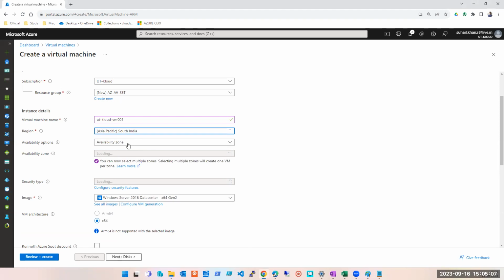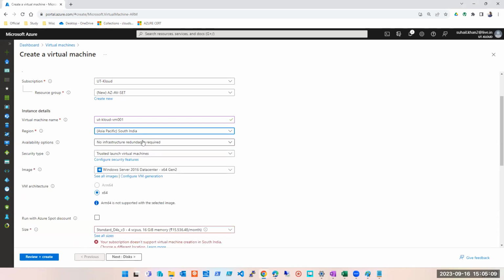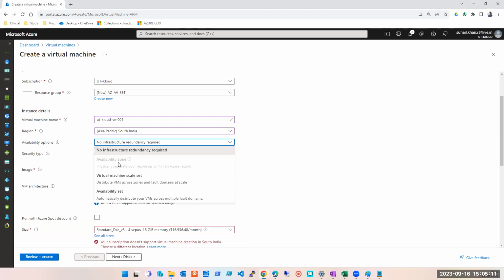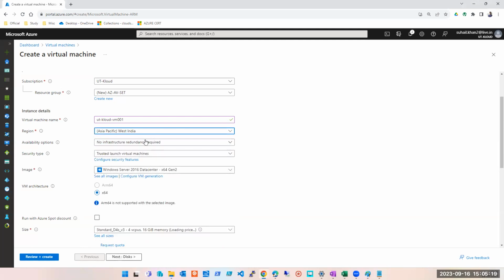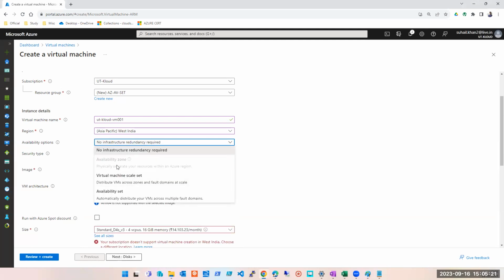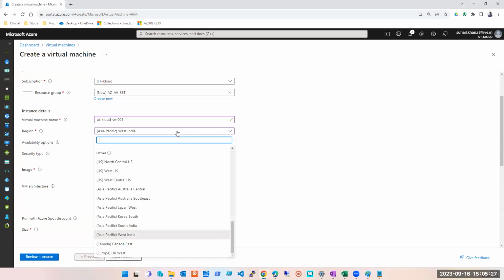So let's say if I go to South India, I do not have availability zone. If I go to West India, here also I do not have availability zone. South India is Chennai, West India it's Hyderabad, and what Uzef was saying, it's Central India.